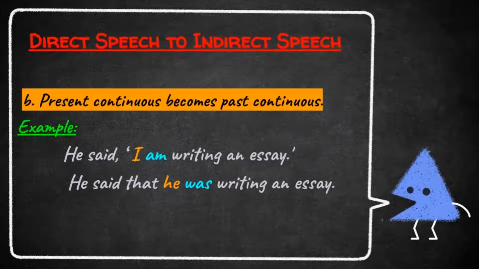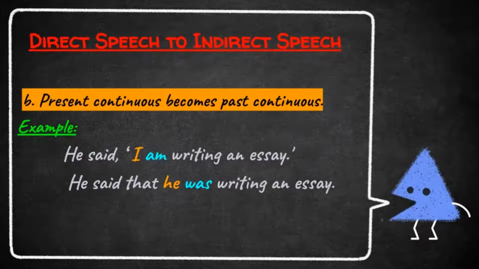When we are changing to indirect speech, remove the punctuation marks, insert the conjunction, and change the pronoun and tense. Let us see. First of all, remove the punctuation marks, the comma and quotation marks. He said, then insert the conjunction that. He said that. Now change the pronoun I. The pronoun I changed to he. And then change the tense of the verb.